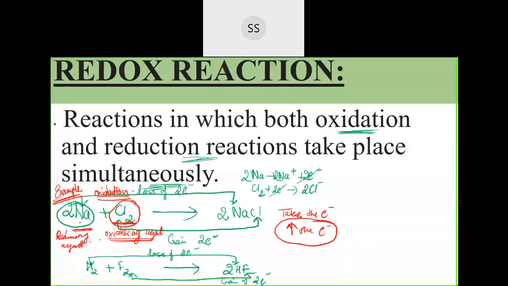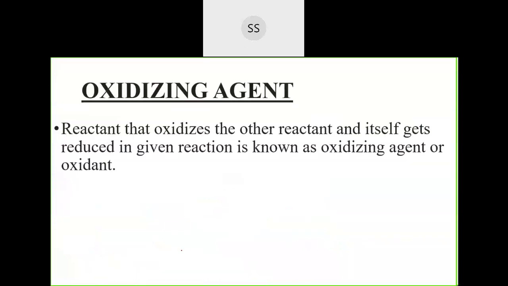Now in this case I will take hydrogen and fluorine. See, hydrogen is undergoing a loss, that means they are undergoing oxidation. So the neighbor will be the oxidizing agent. Next to hydrogen you are having fluorine, so fluorine will be acting as oxidizing agent. So I'll just write oxidizing agent. And then fluorine is undergoing reduction, so that means hydrogen will be the reducing agent. The neighbor will be the reducing agent. Okay, clear? What is oxidizing agent and what is reducing agent?